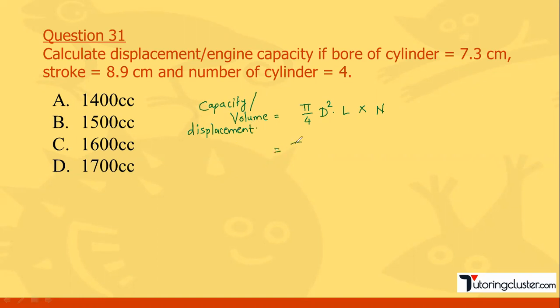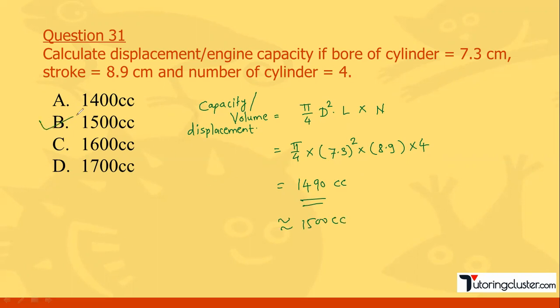So it will be pi by 4 into the bore diameter 7.3 centimeter squared, into the stroke length 8.9, and the number of cylinders is 4. If you calculate this, you will get around 1490. The unit is centimeter squared into centimeter, so centimeter cube or cc. You can approximate it as 1500 cc.